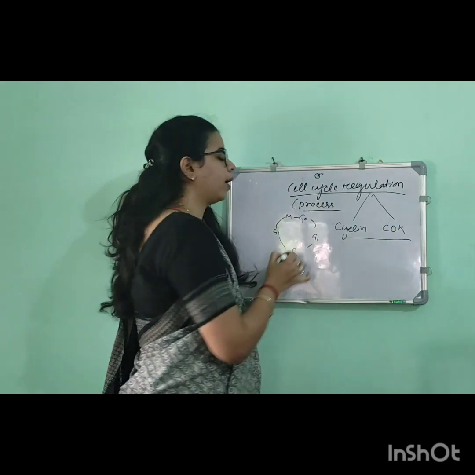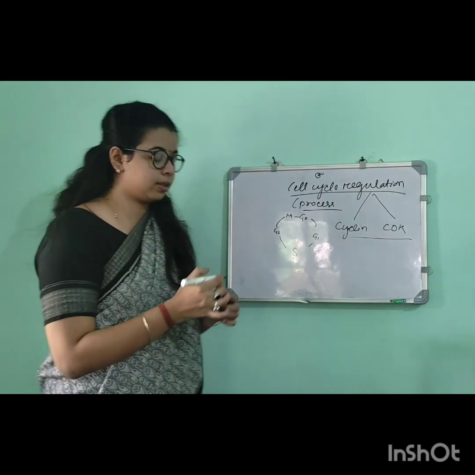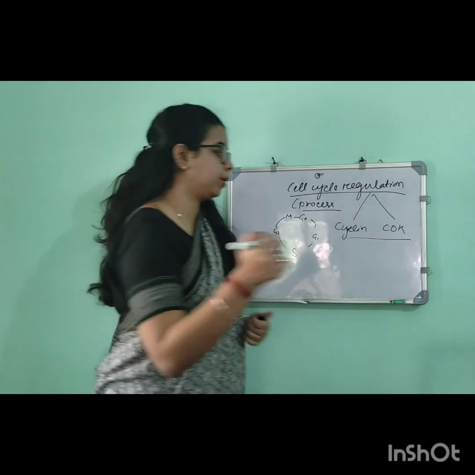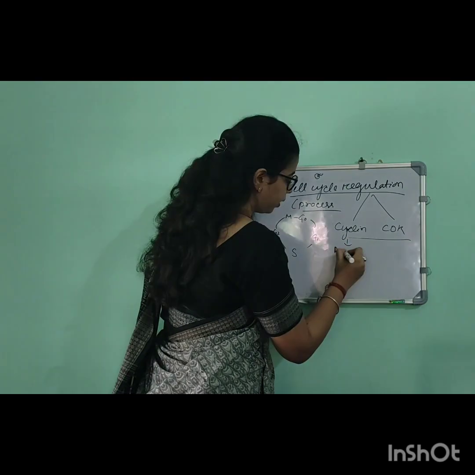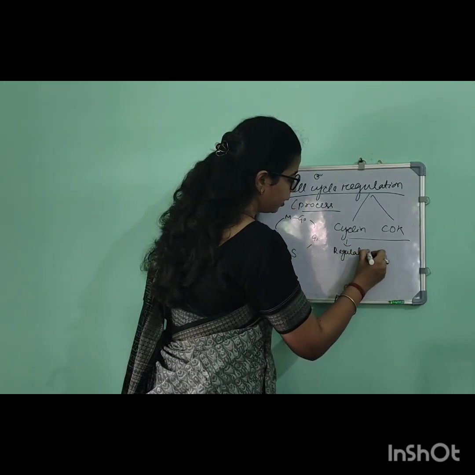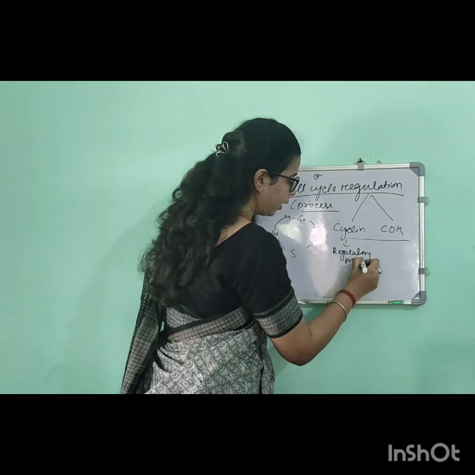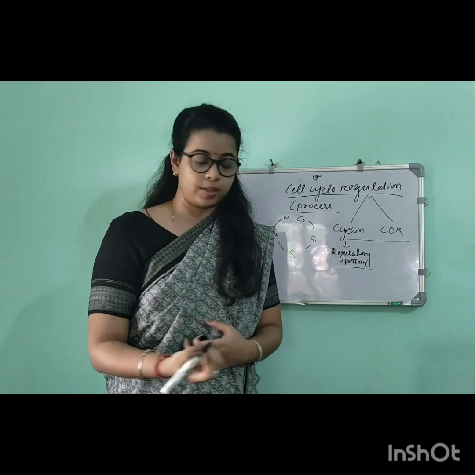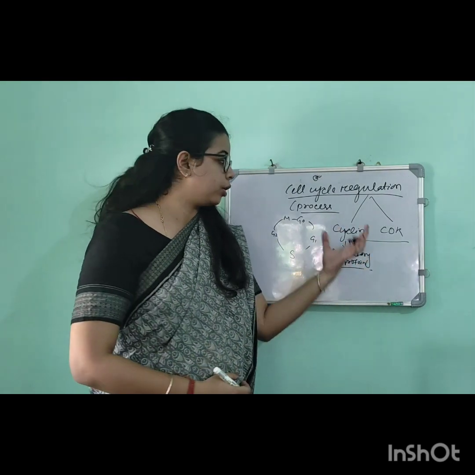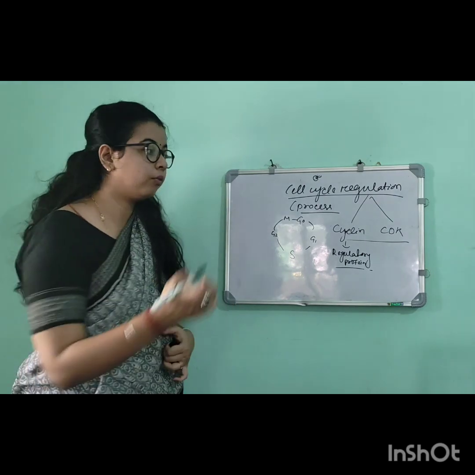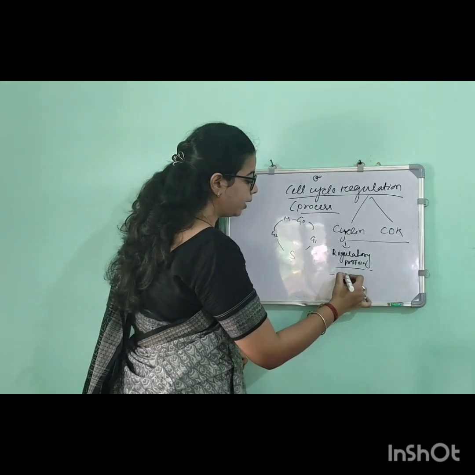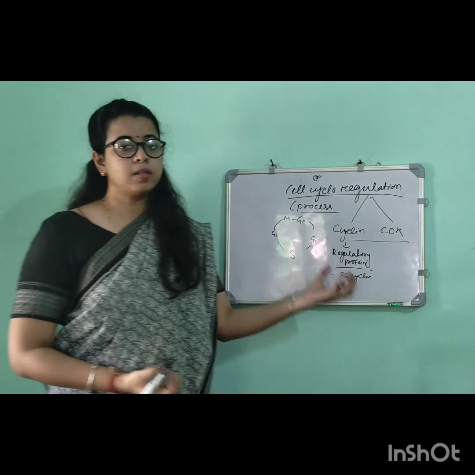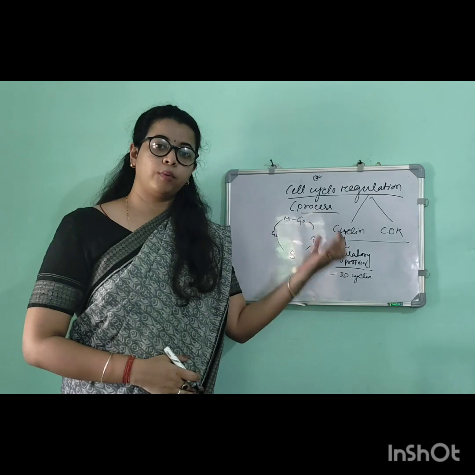In the previous video we have discussed what is cyclin and what is CDK. I just want to revise it again. So cyclin is nothing but a regulatory protein. Its role is that it regulates the cell cycle process. So the cell cycle is progressed due to this cyclin protein. And we have also discussed there are around 20 different types of cyclins. Details of cyclin we have discussed previously. You can watch that also.